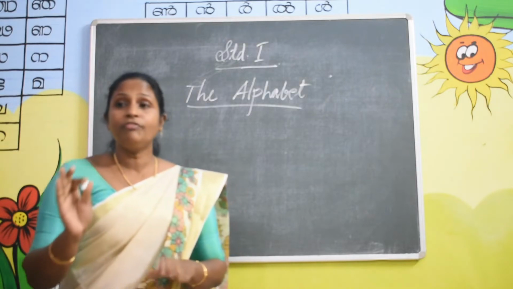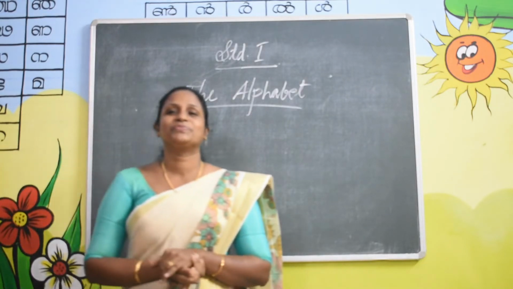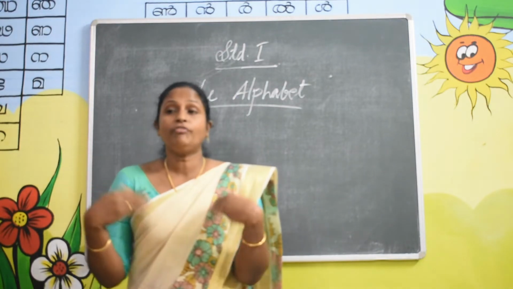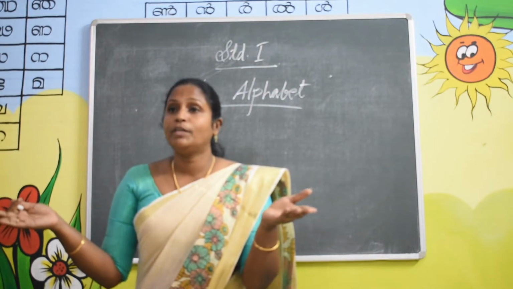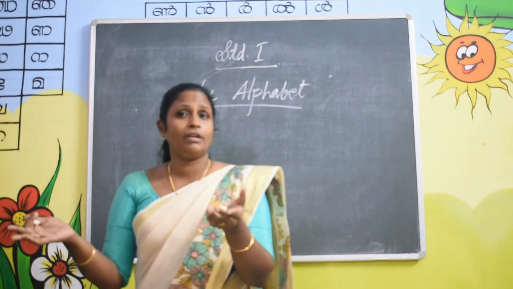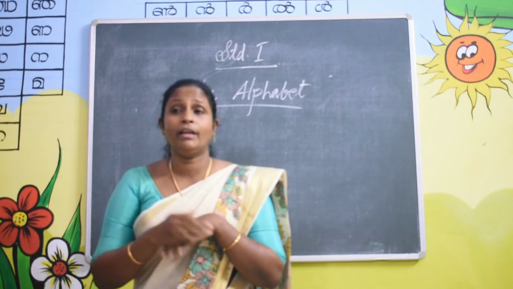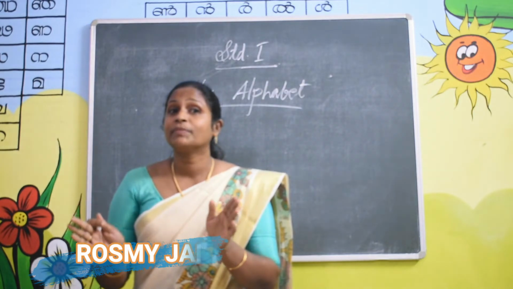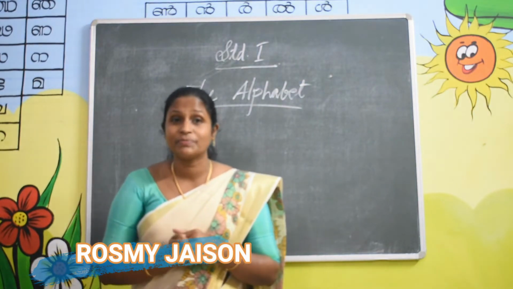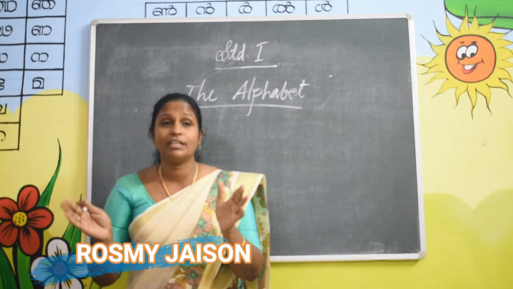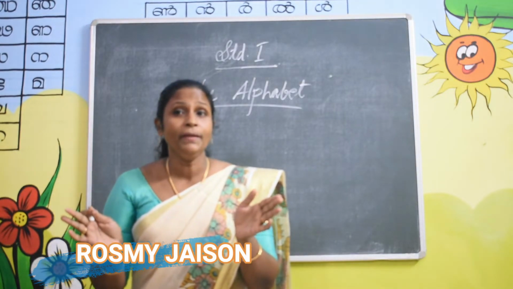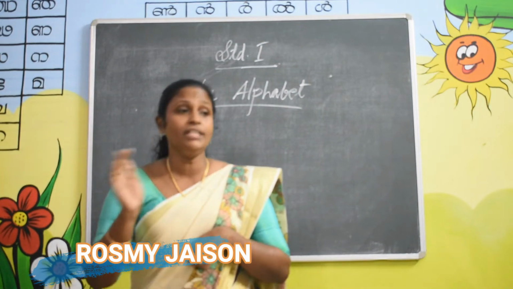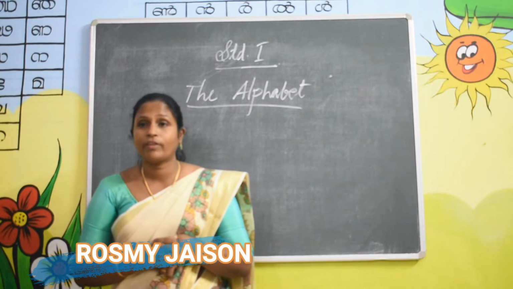See children, alphabet is like a family. In our family we have many members, no? 5, 6, 7, many members in our family. Like this, the alphabet family has 26 members. Do you know how many members are in the alphabet family? There are 26 members.